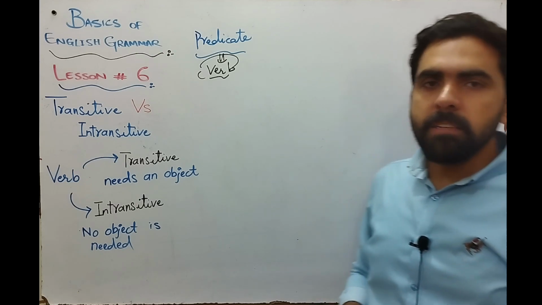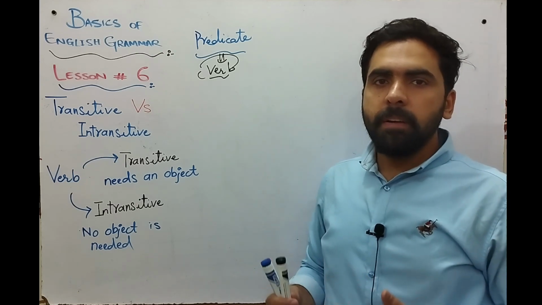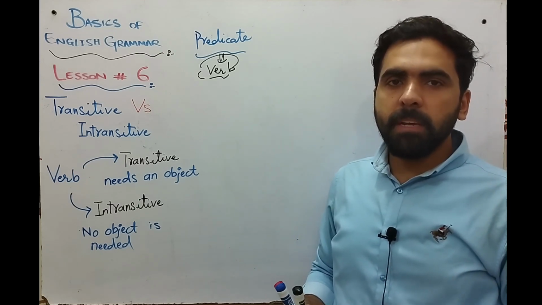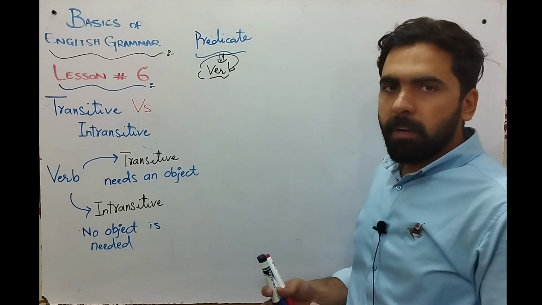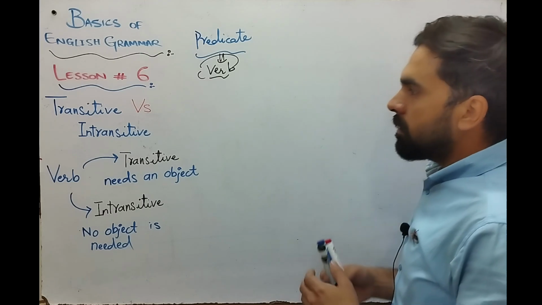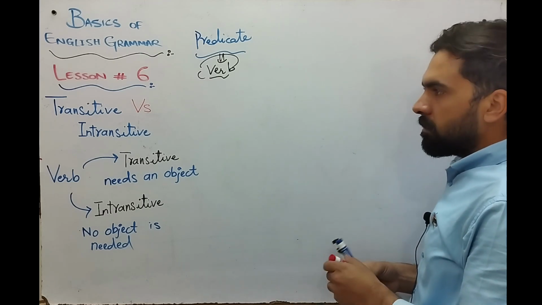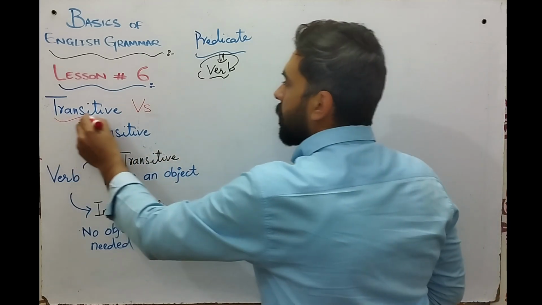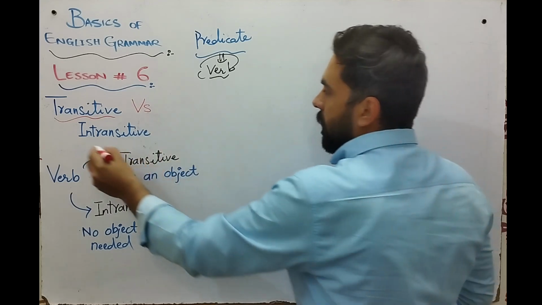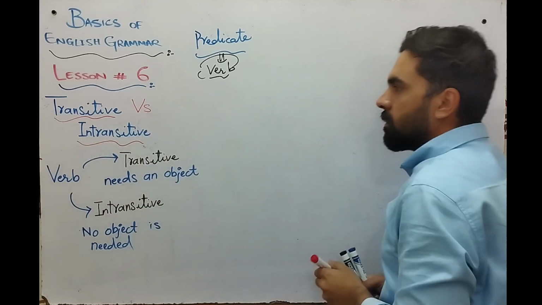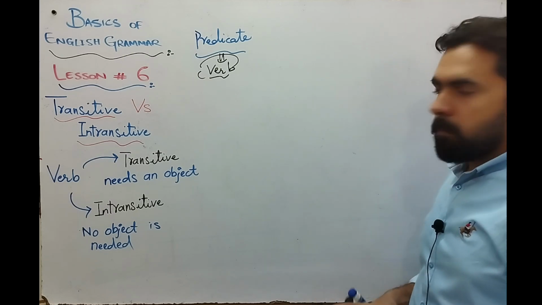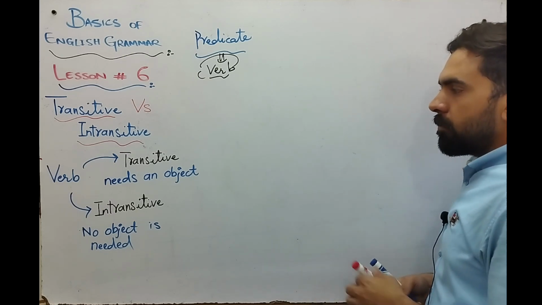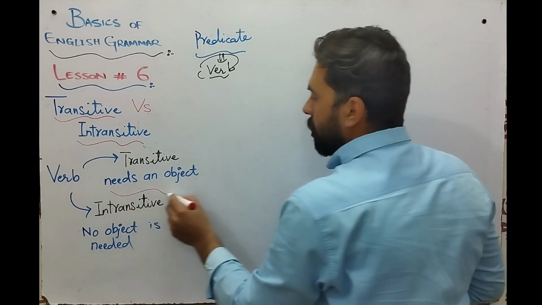So we all know a sentence must have at least a verb to make a sentence completed in its sense. A sentence cannot be made without a verb. There are some types of verb. The first one is called transitive verb and the second one is called intransitive verb. Okay, what is transitive verb? Transitive verb is a kind of verb that needs an object.